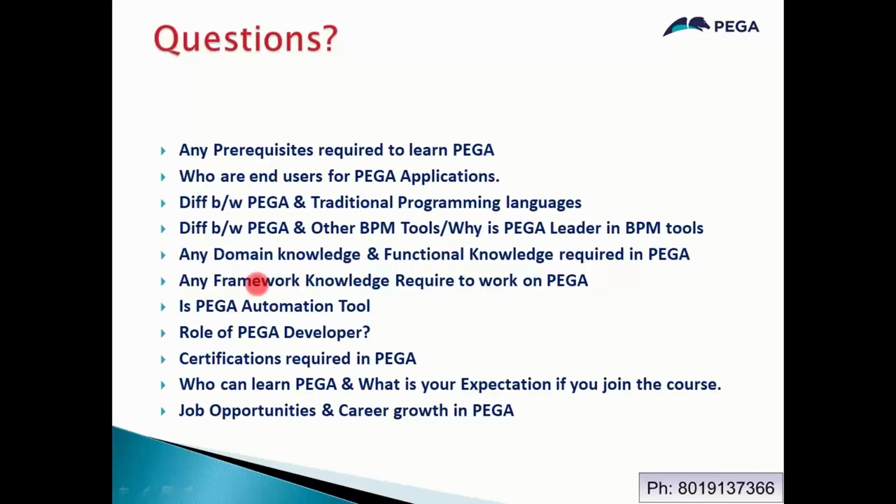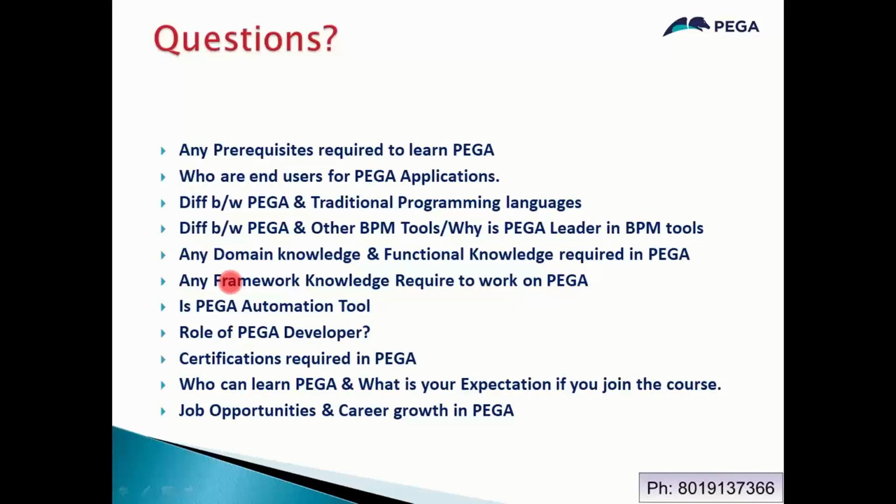And regarding frameworks knowledge, Pega contains some frameworks, some based on the domain, some specific frameworks. Pega will provide a license, and companies need to purchase them separately. They'll give a default framework, and Pega also owns some other frameworks that it provides. If any requirement is there, the companies need to purchase them. That framework is also developed using Pega only. In every company, some knowledge transfer will be given regarding any framework. If you go through that, you can easily get the knowledge of any other frameworks, and you can easily manage.